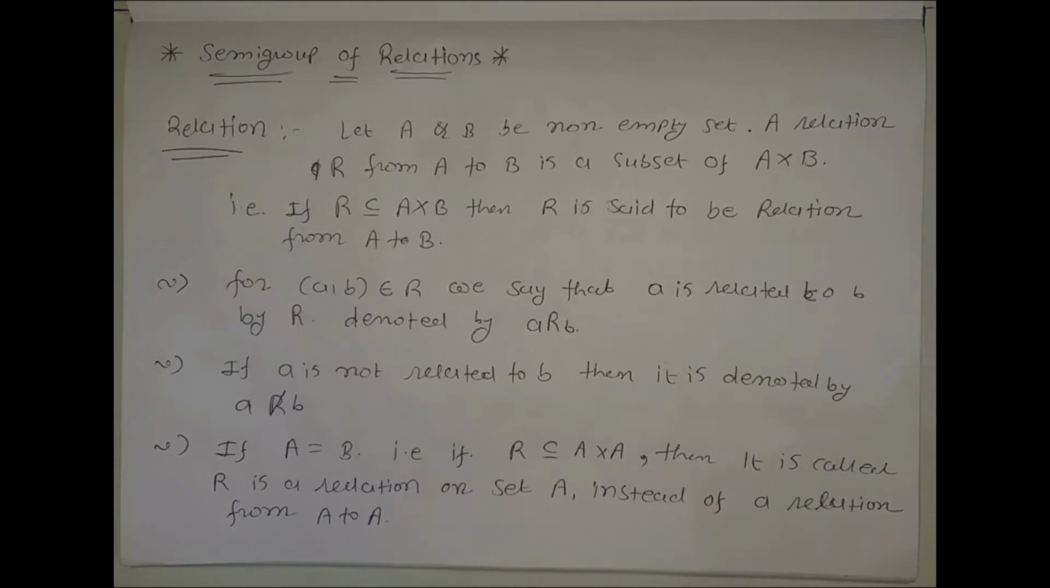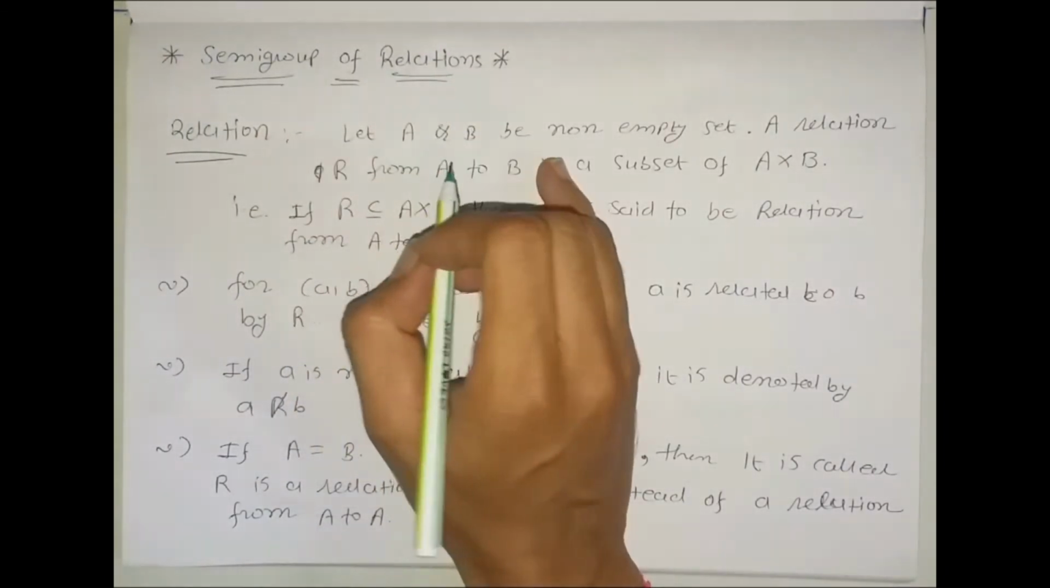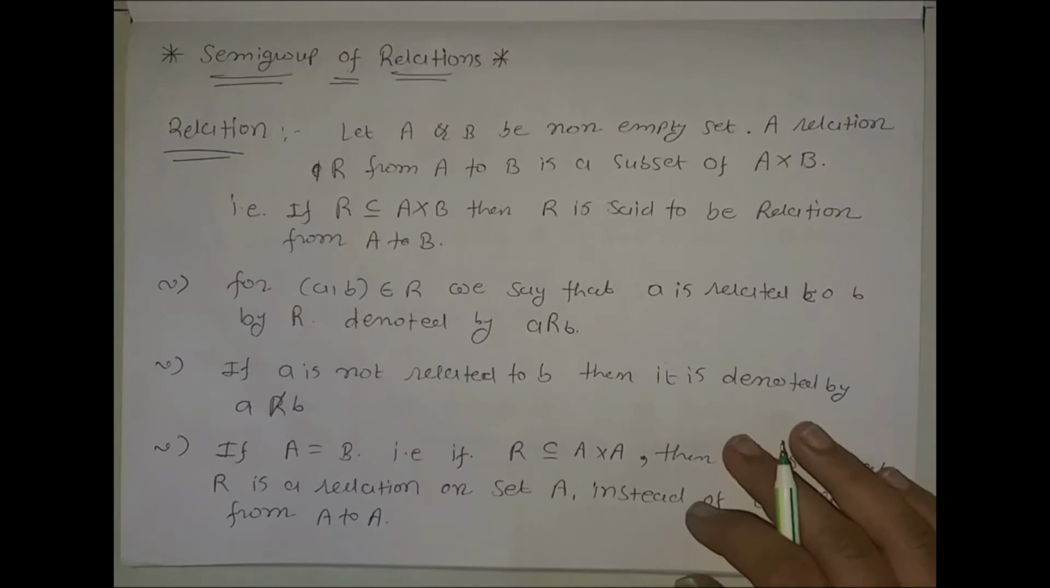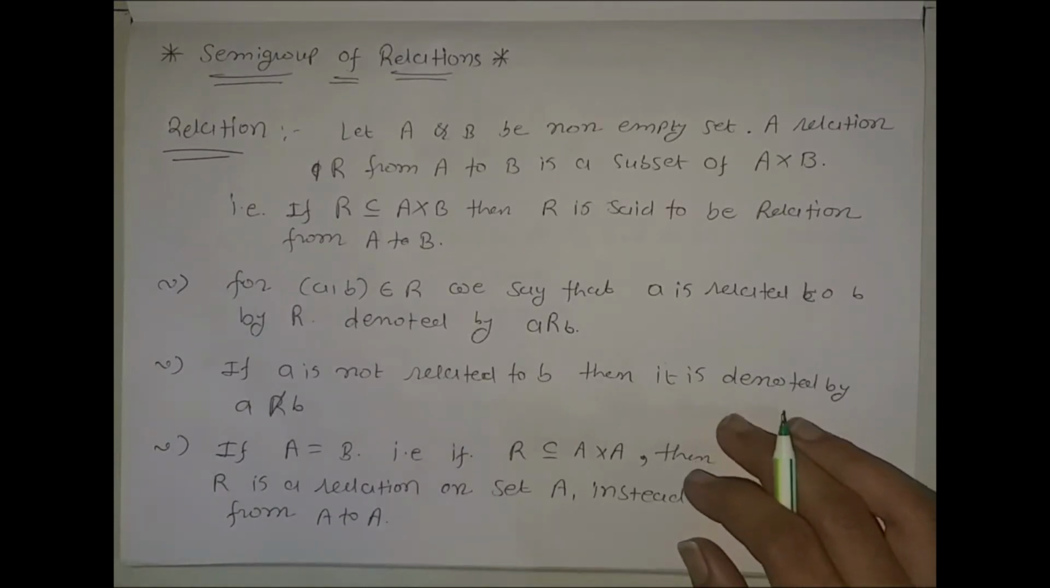Good morning, students. In this lecture, we are going to discuss the semigroup of relations, in which we consider the set of relations on some non-empty set A, and we define two different binary operations, which are the composition of relations and the union of relations. So first of all, we define the relation.